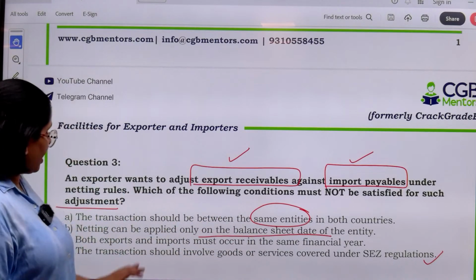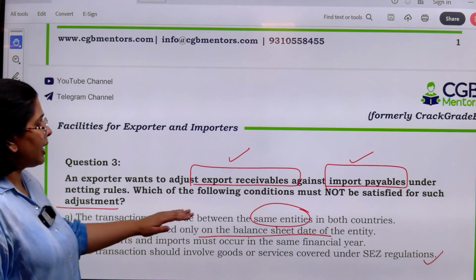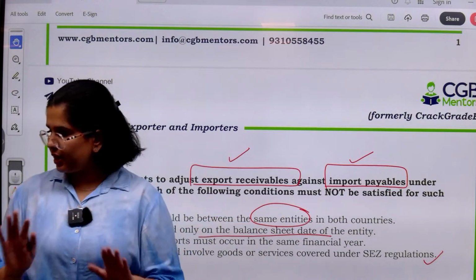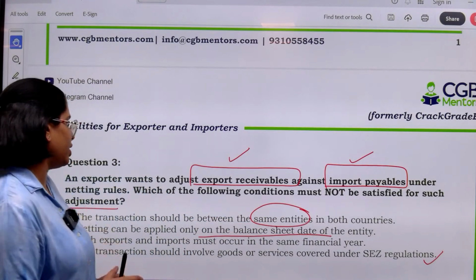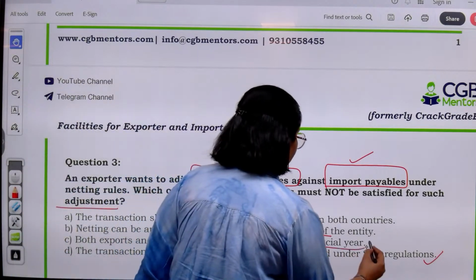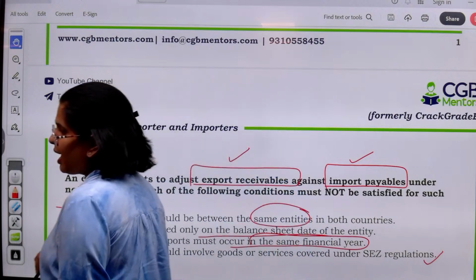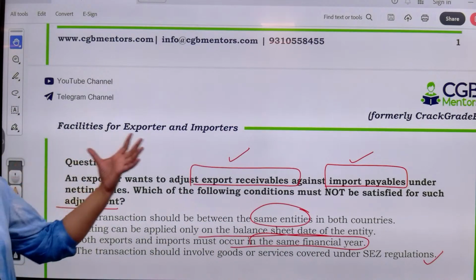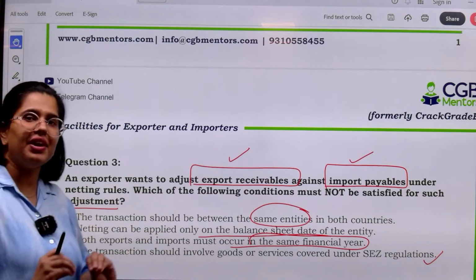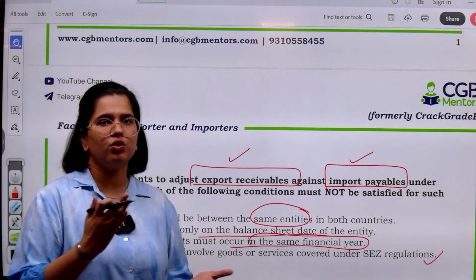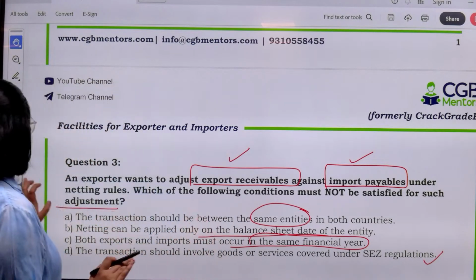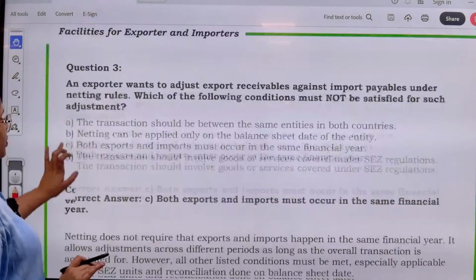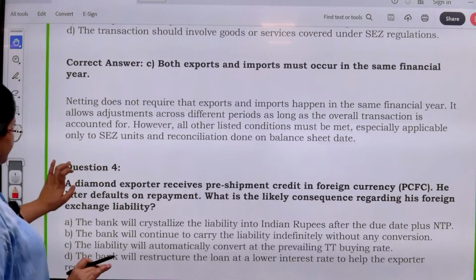And netting can be applied only on the balance sheet date, that is fine, but there is no condition that it should have occurred in the same financial year. There is no such restriction. So that is why option C is incorrect.